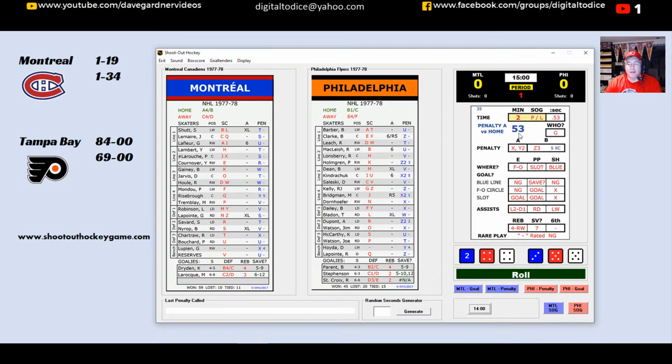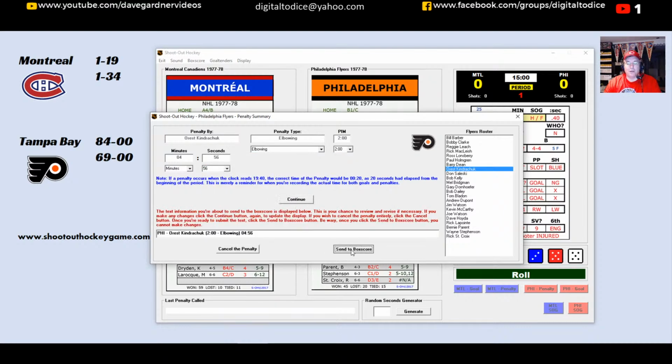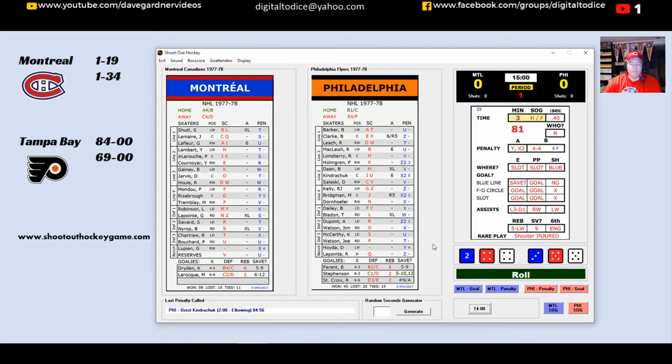Uh-oh, could be a penalty on the Flyers, and I bet you it will be. There's a lot of penalties on this team. I'd be shocked. Yeah, we got a Y. We have a couple of X2s, so we're going to go Kindrachuk. So Kindrachuk will pick up a penalty here, and the Canadiens will go on the man advantage. He's going to get an elbowing call, Mr. Kindrachuk. And so Montreal goes on the power play here to begin things in Game 3.